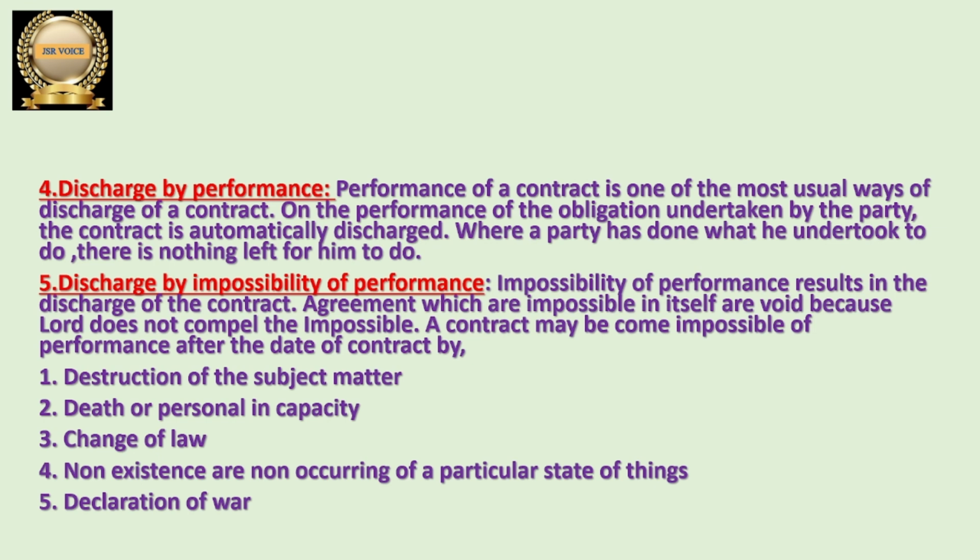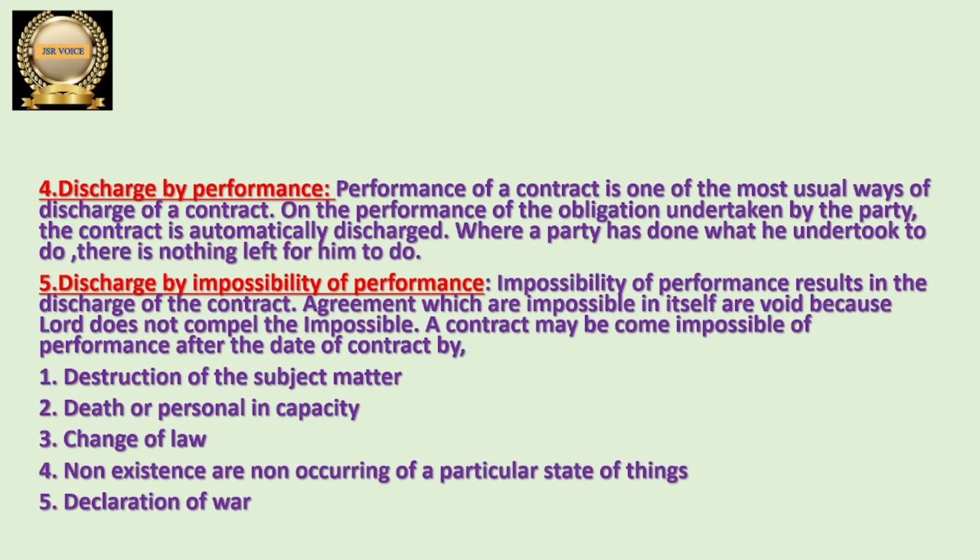The second one is death or personal incapacity. If any one party dies, it is impossible for them to perform. How can they perform? After their death they can't perform. Personal incapacity means, in cases like insolvency, they will not be able to perform, then also the contract comes to an end.